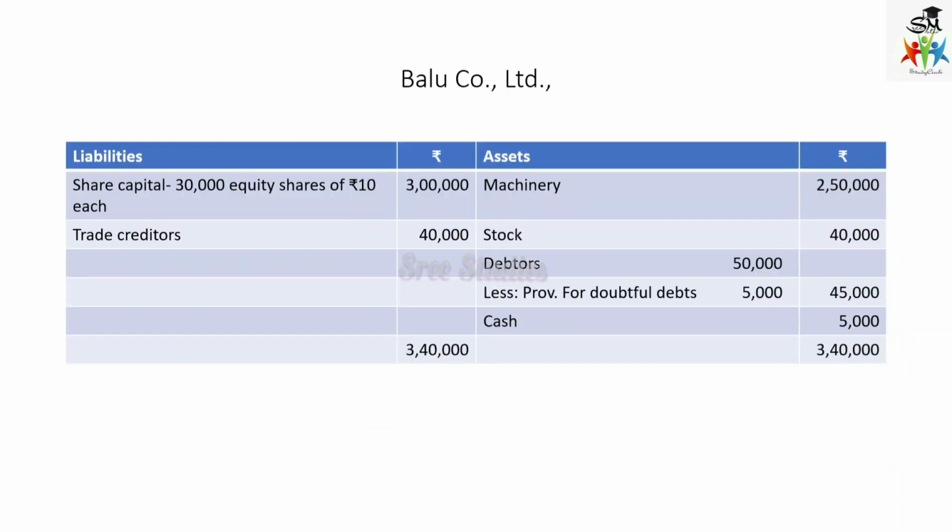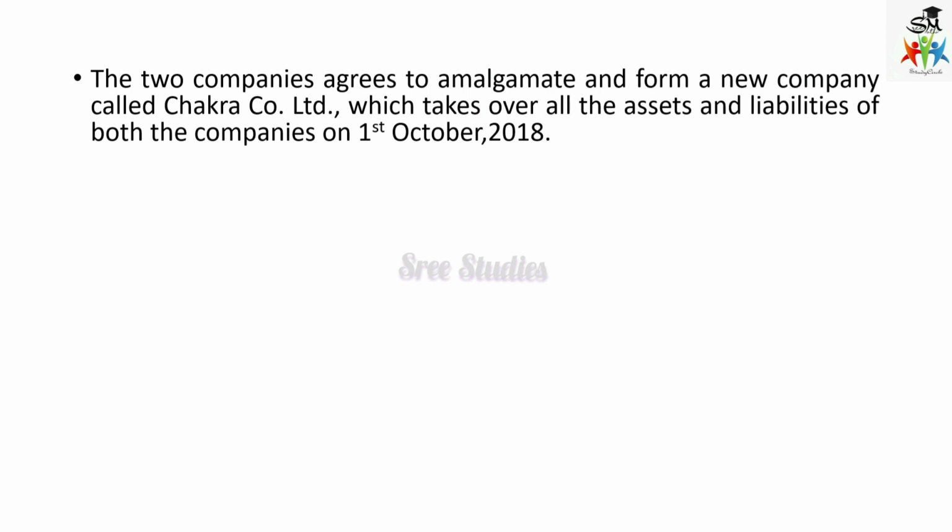And let us see the Balu Company Limited balance sheet. This is about a share capital of 30,000 equity shares of rupees 10 each and creditors alone. And machinery, stock, debtors and provision for doubtful debts is there and cash is 5,000. So the two companies' balance sheets we come to know, and the additional information is that the two companies agree to amalgamate and form a new company called Chakra Limited, which takes over all the assets and liabilities of both the companies on 1st October 2018.